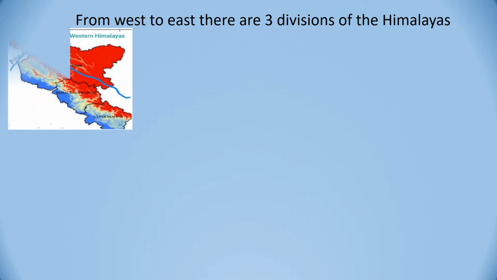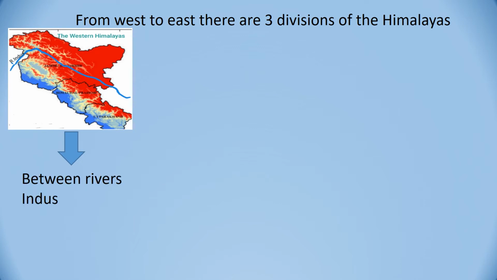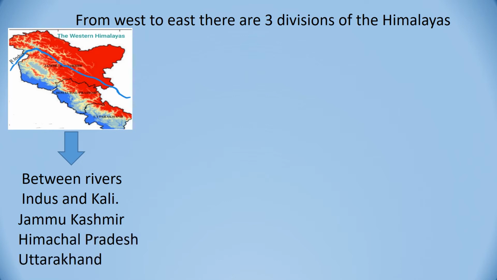The first one is the Western Himalayas. It is also called the Kashmir Himalayas, and it lies between the rivers Indus and Kali. In our country, it is spread in the states of Jammu Kashmir, Himachal Pradesh and Uttarakhand. See, this is Jammu and Kashmir, Himachal Pradesh and Uttarakhand.